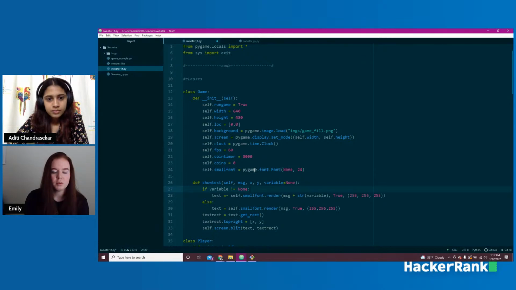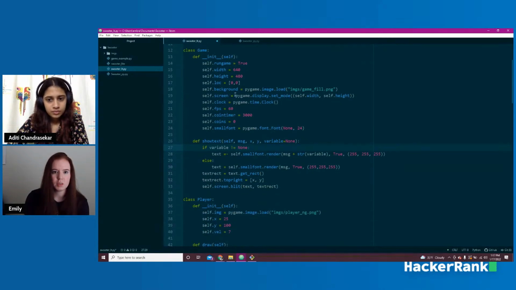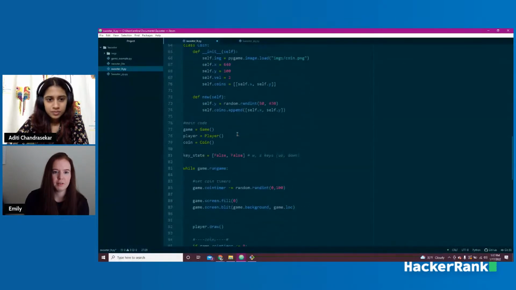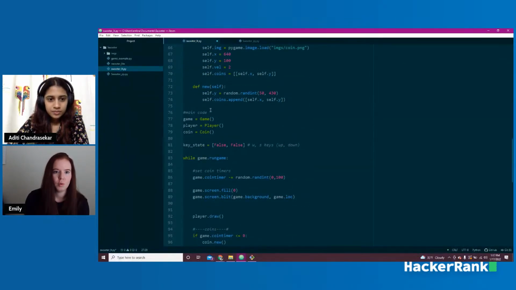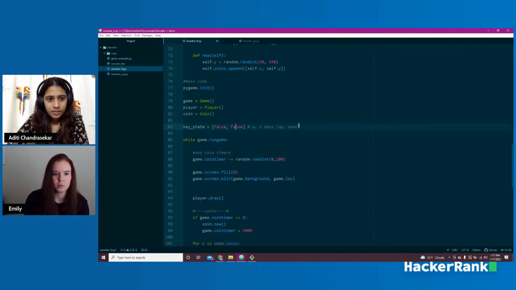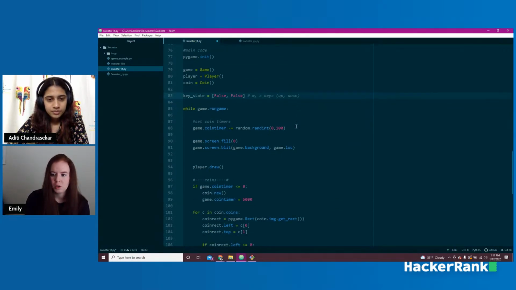So one thing that we need to add in here, because we started using some of these Pygame fonts, for some reason, this is the point where we have to actually start with pygame.init. So I'm just going to add that up here, pygame.init. Otherwise, our fonts won't load. So we're initializing Pygame. And now we're going to set up the actual coins number.